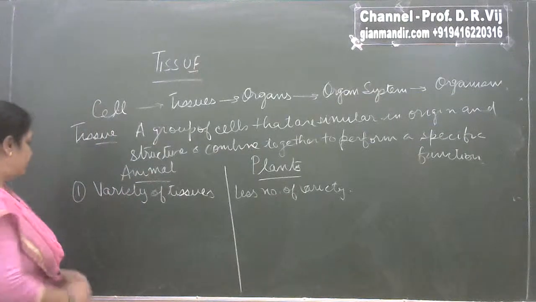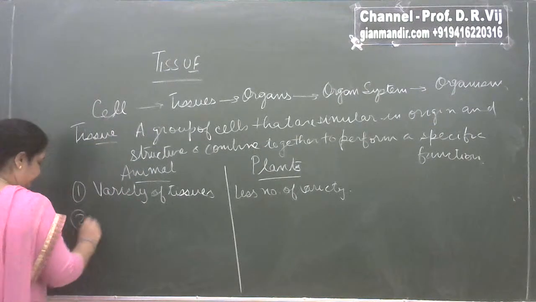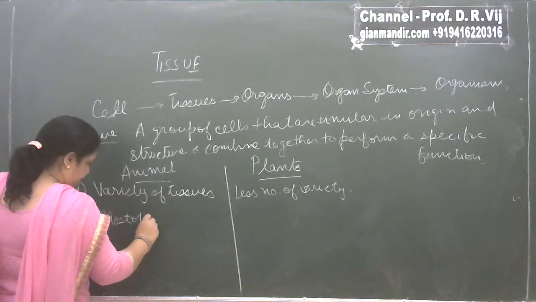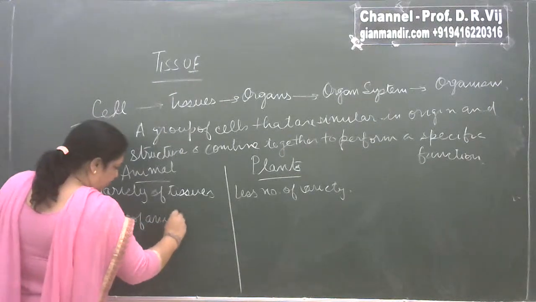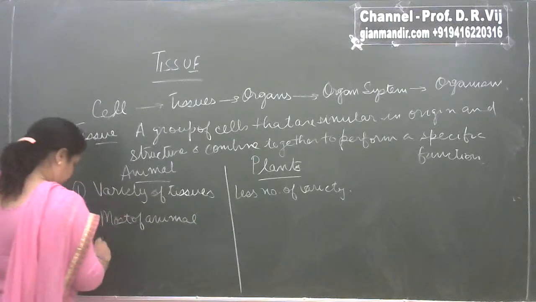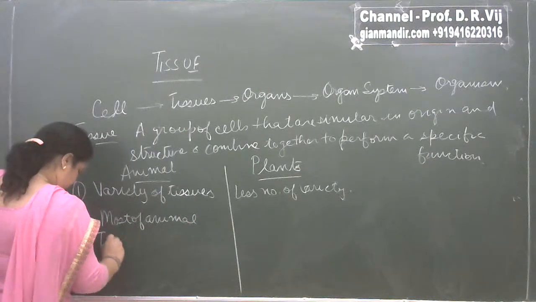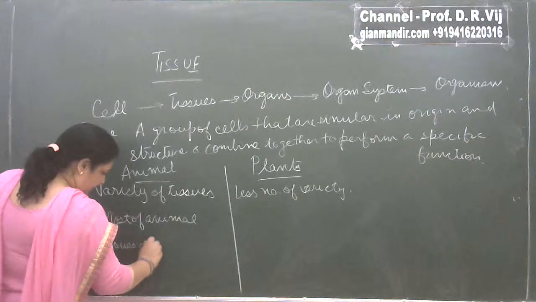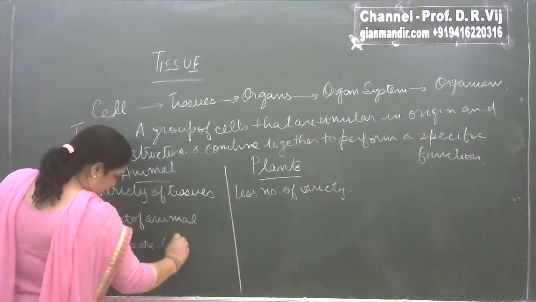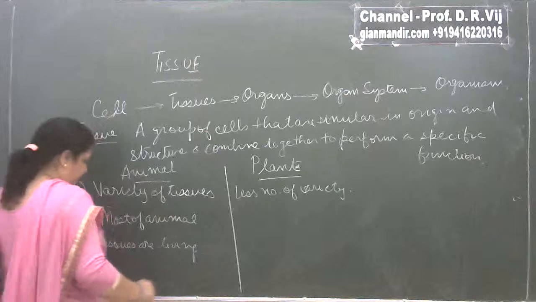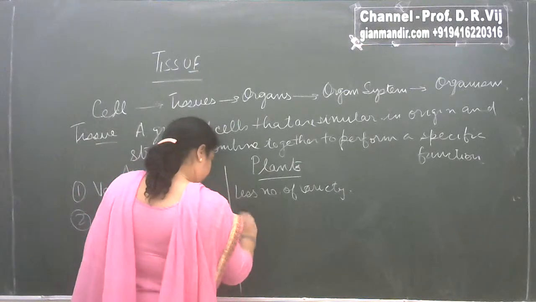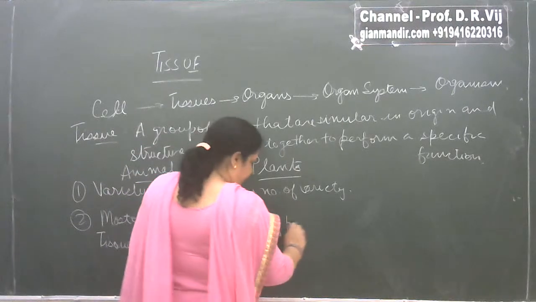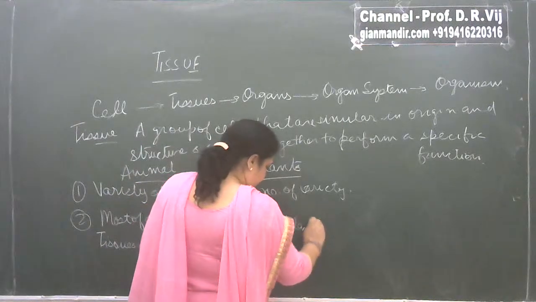Another difference is that most animal tissues are living, whereas most plant tissues are dead.